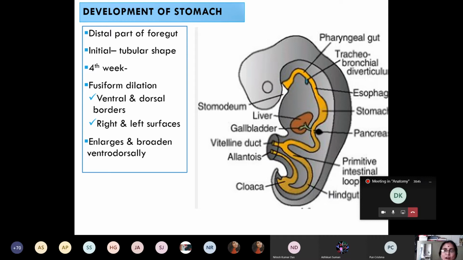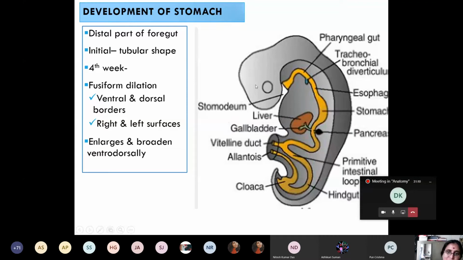Now, development of the stomach. Can you see this? This is the distal part of the foregut. This distal part of the foregut gives rise to the stomach. Initially, this distal part of the foregut is tubular in shape. Later on, at the end of the 4th week of intrauterine life, it occupies a fusiform shape, a fusiform dilatation having a ventral border.